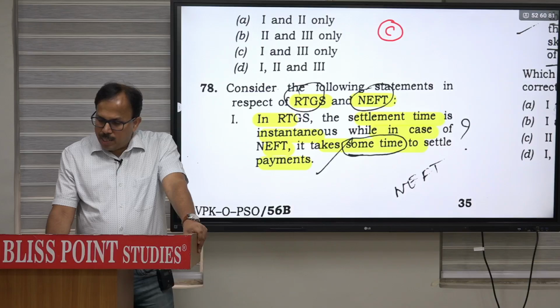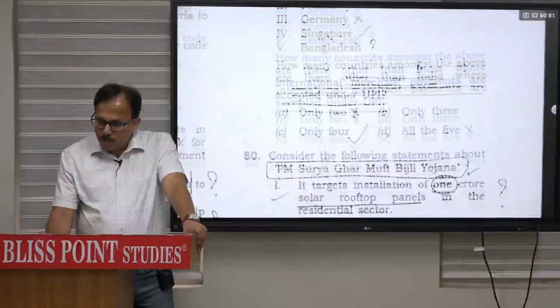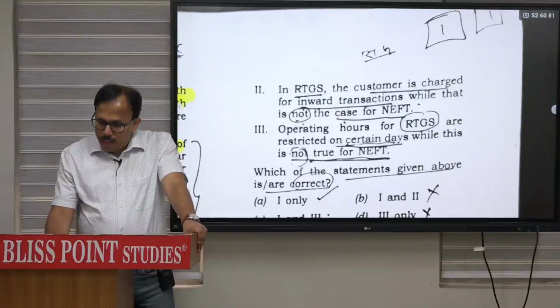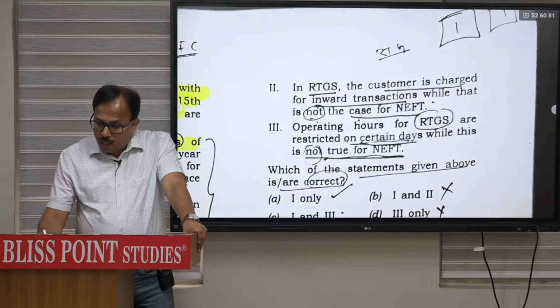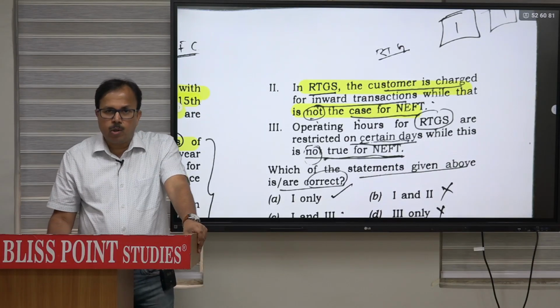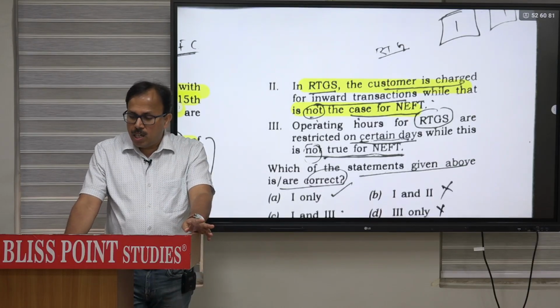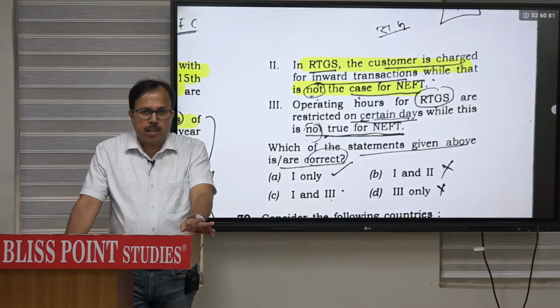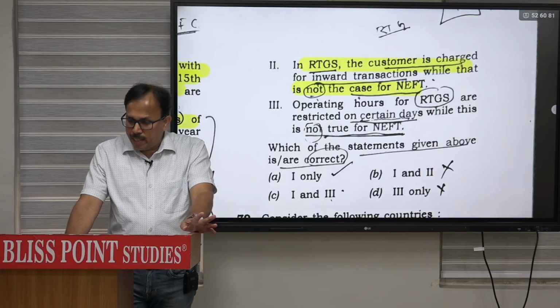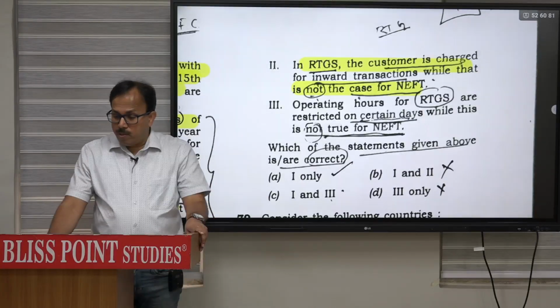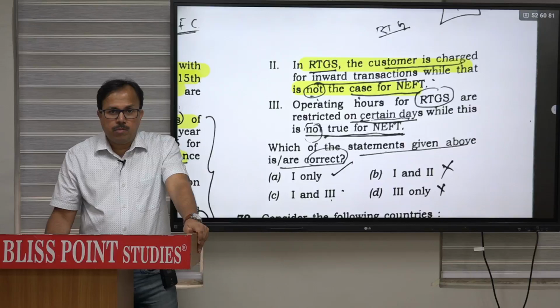So that first statement is correct. Second, in RTGS the customer is charged for the inward transaction, while it is not for NEFT. In fact it is not for any. They do not charge for doing RTGS or NEFT. So second is incorrect. Operating hours for RTGS are restricted, which is not the case.